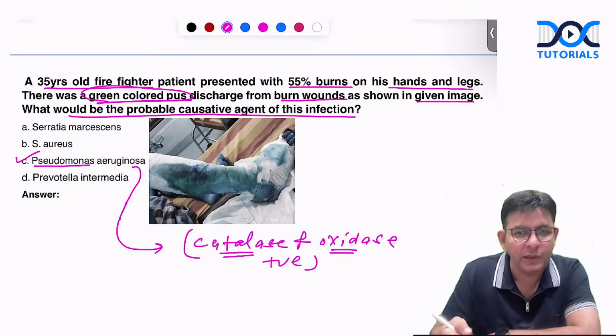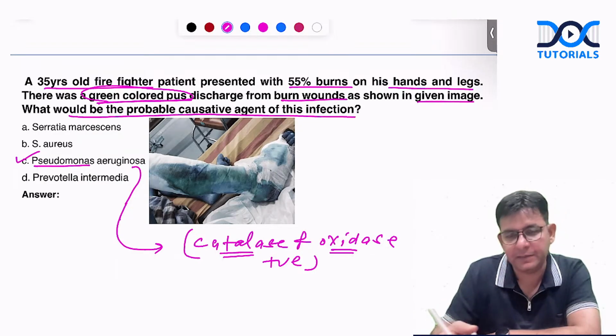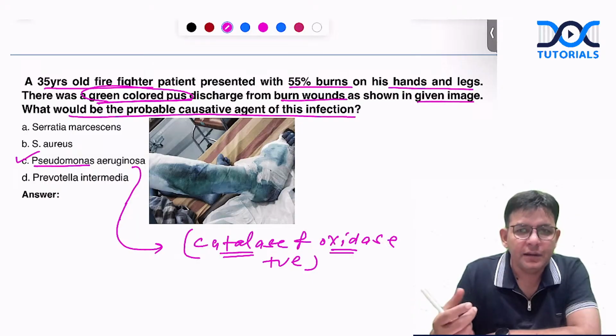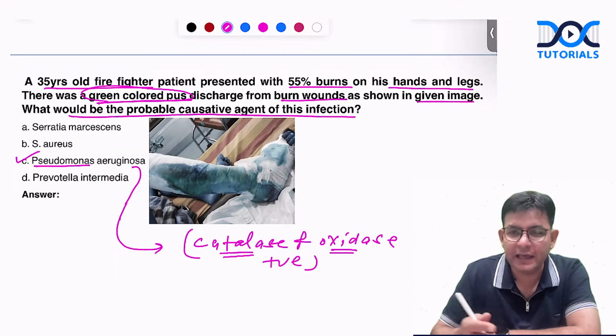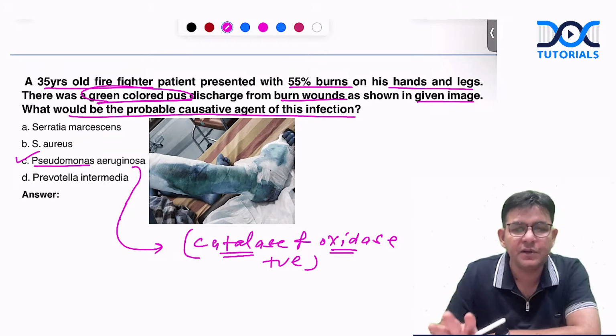Pseudomonas. I've told you the most common cause of pneumonia in cystic fibrosis patients is also Pseudomonas. But it has a problem. The problem is that it is a resistant type of bacteria. It gains resistance very fast. We have done research on this, and most of the available drugs, like imipenem and meropenem, even the higher-end drugs, in certain hospitals the resistance of Pseudomonas to them has been reported.